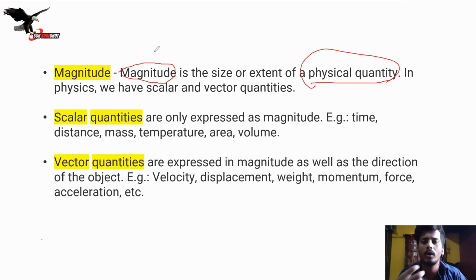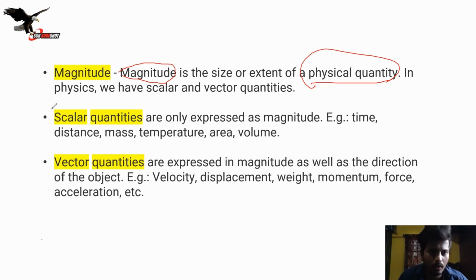Now, the distance that we measure is the magnitude of the distance, right? 50 kilometers, 50 is the magnitude or the physical quantity. For example, if I want to tell you what your weight is, it will be 50 kilograms. That 50 denotes the magnitude, the intensity, the size of the quantity, which is called the magnitude.